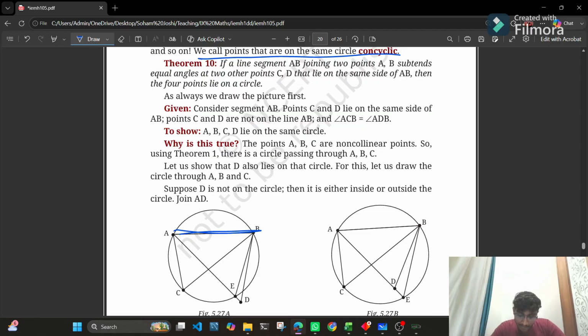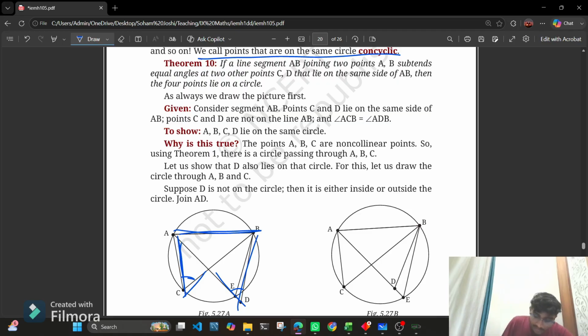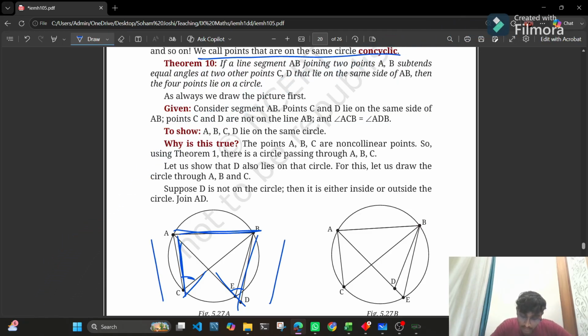So basically, this angle and this angle are equal. Then C and D lie on the same side of AB. You can see that A lies on the same side of C and B lies on the same side of D. Then the 4 points lie on the same circle.